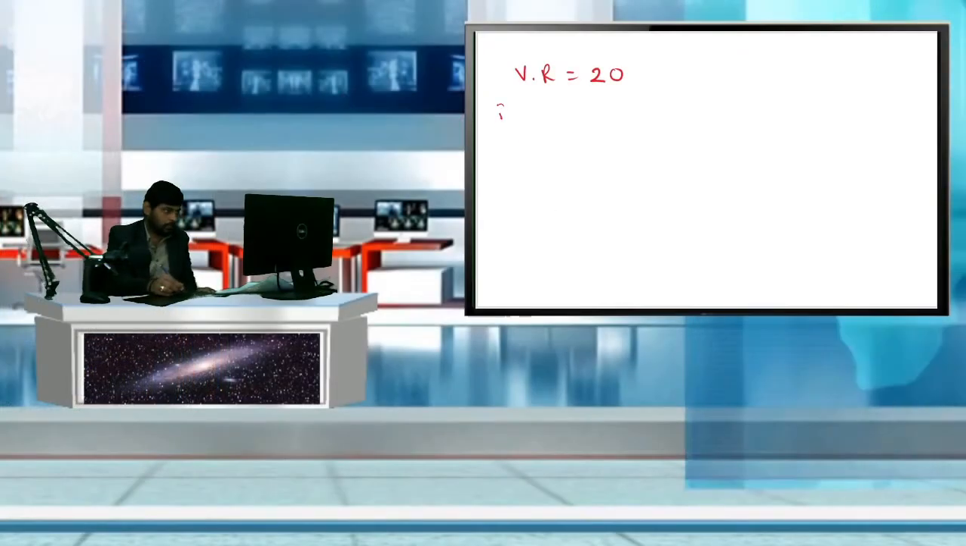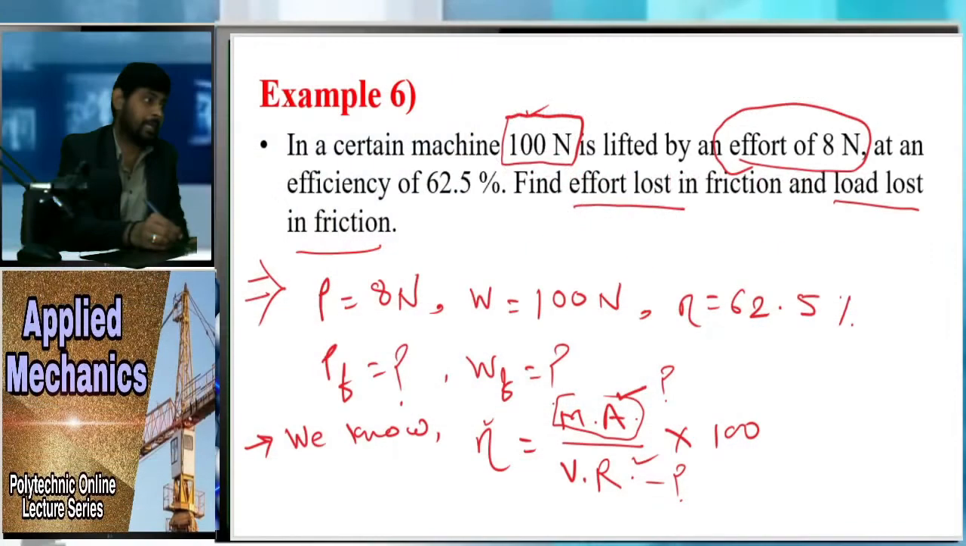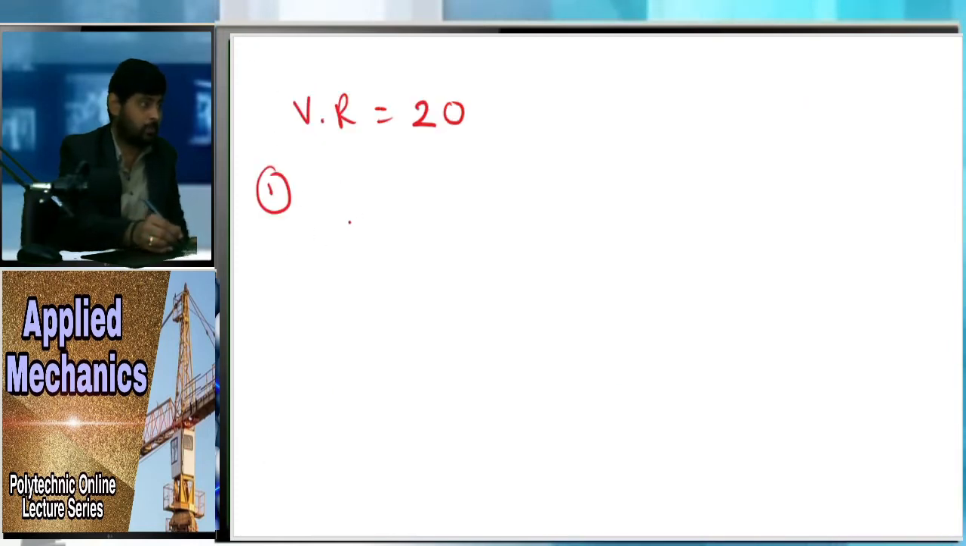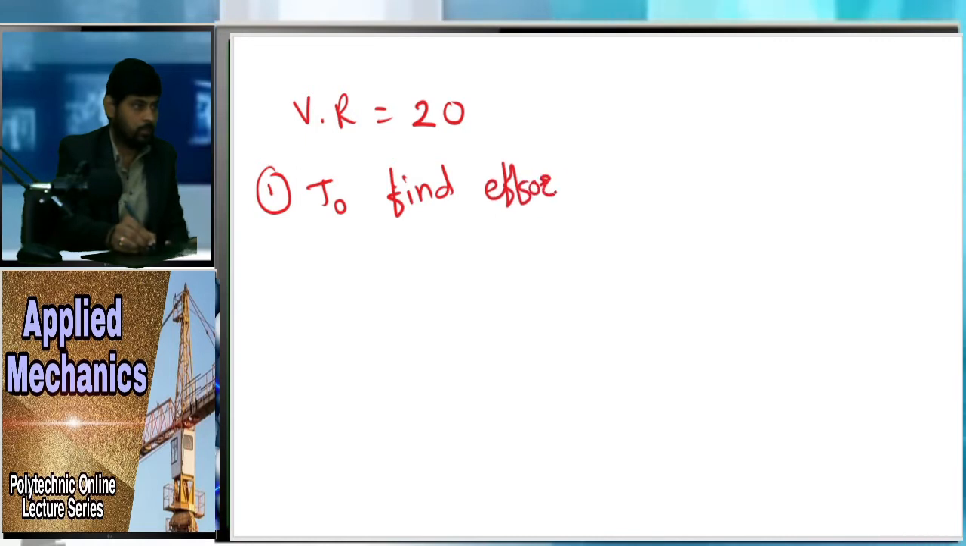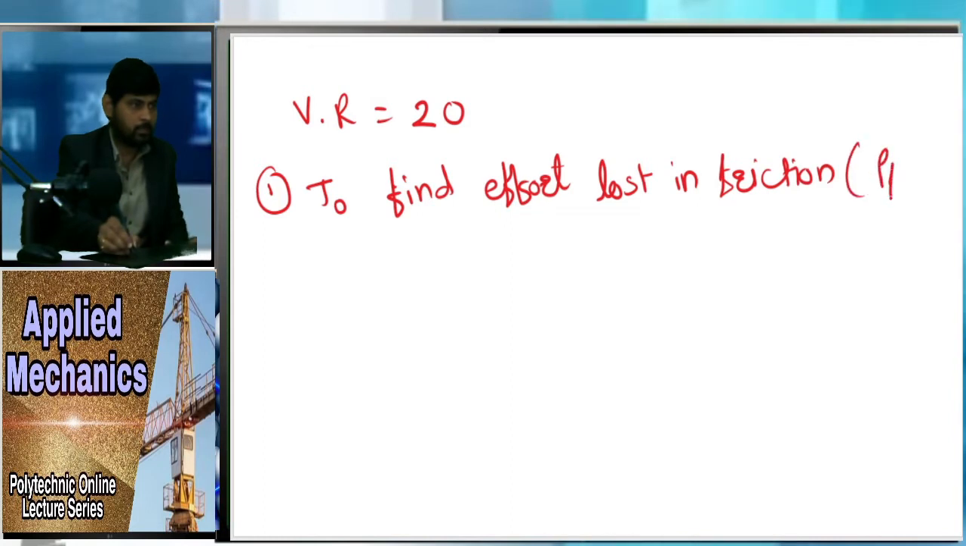So first, what we have to find out exactly is PF and WF. PF is the friction loss in effort, and WF is the load lost in friction. So here the first thing is to find the effort lost in friction, that is your PF.